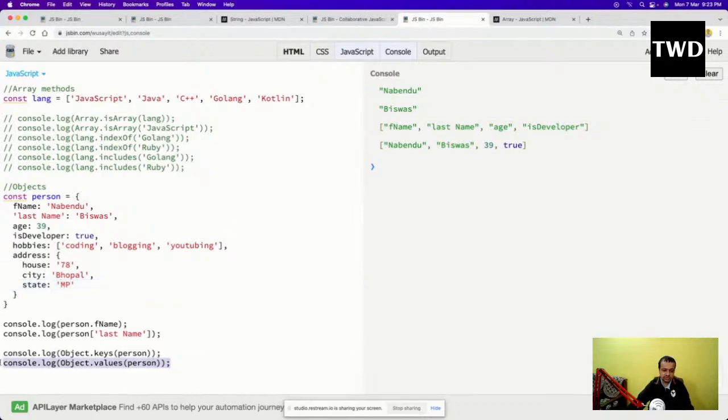Okay, so like this we can do it. I will show this later on. Now suppose I want to access this thing, like YouTubing. How will I access this YouTubing? For that, what I need to do is let us access console.log of person.